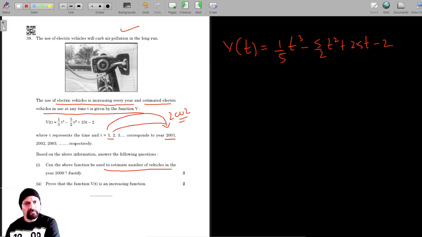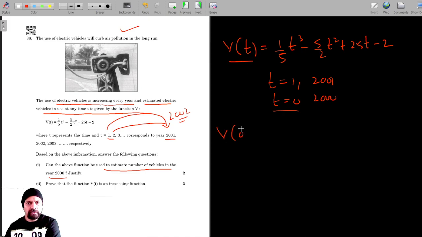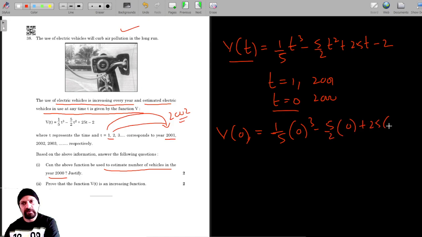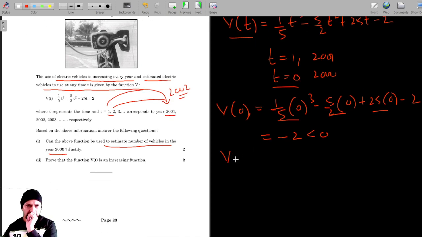Can the above function be used to estimate the number of vehicles in the year 2000? For t equal to 1 we have 2001, and for 2000, t should be 0. So let's put 0 here and see if it gives us the number of vehicles. If it's positive, that means it's valid. If it's negative, it's not. So 1/5 into 0 cube minus 5/2 into 0 squared plus 25 into 0 minus 2. All these terms are 0, which gives negative 2. And vehicles cannot be negative. So the number of vehicles cannot be negative.